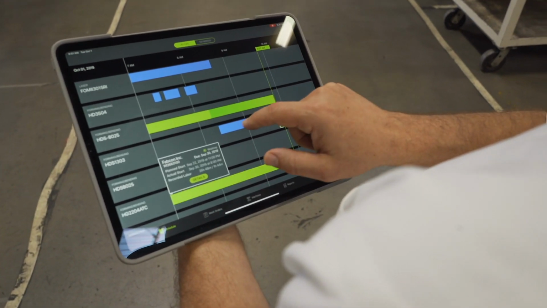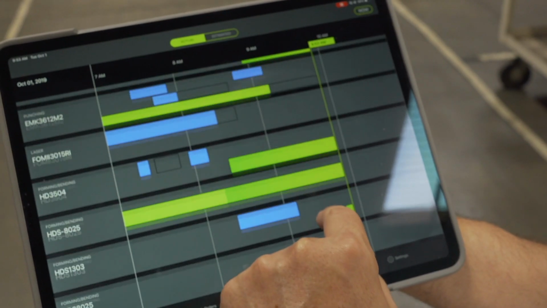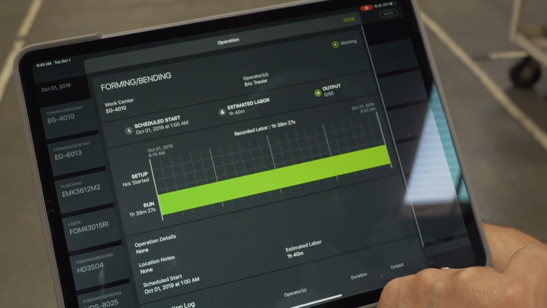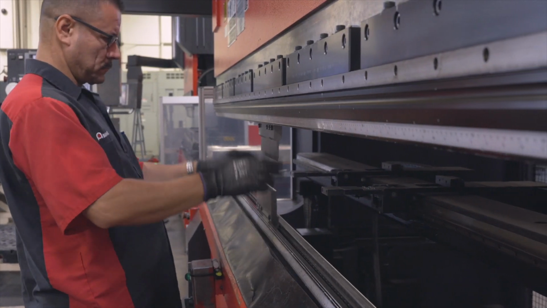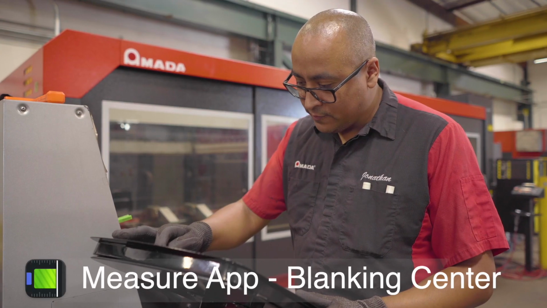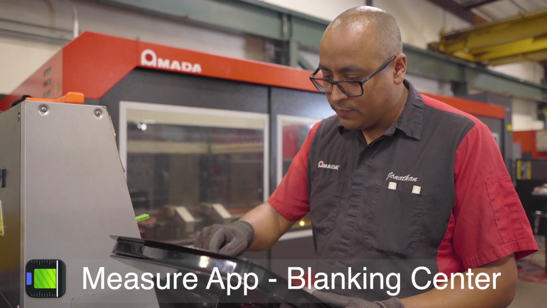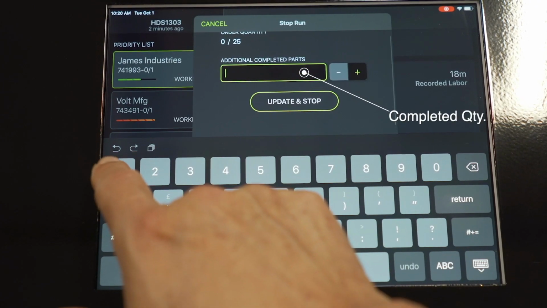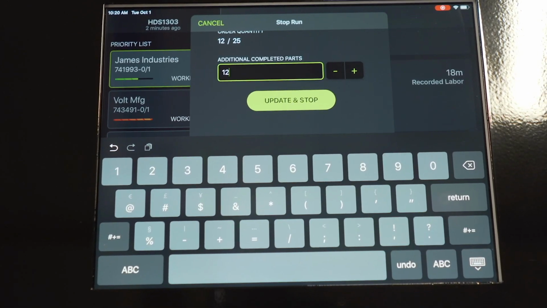Influent's Measure app ensures that each work center is always using the most current schedule. No more guessing about what is causing bottlenecks. Now you know how much time is spent loading material, performing setup, or handling parts. Having a Measure app at each work center eliminates the need for operators to walk to distant ERP terminals, making labor transactions efficient and accurate.